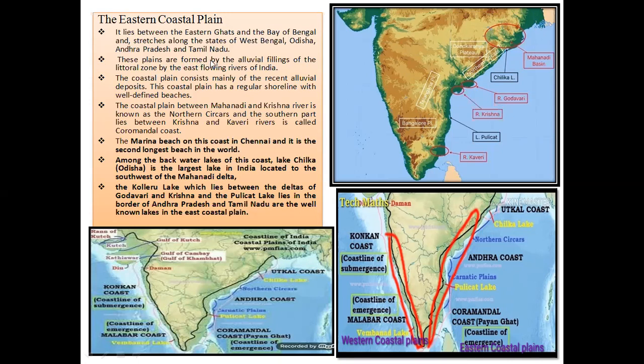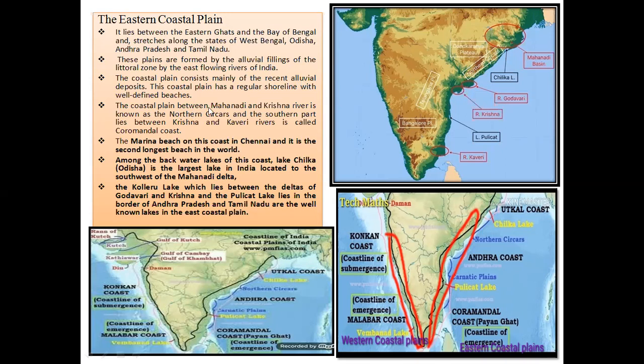These plains are formed by the alluvial fillings of the littoral zone by the east flowing rivers of India. The east flowing rivers are Mahanadi, Godavari, Krishna, Kaveri. These are east flowing rivers. This way they will fall into the Bay of Bengal. These rivers erode the land surfaces and deposit alluvial soil, creating sediment beds near the eastern coastal plain. This is known as the eastern coastal plain.